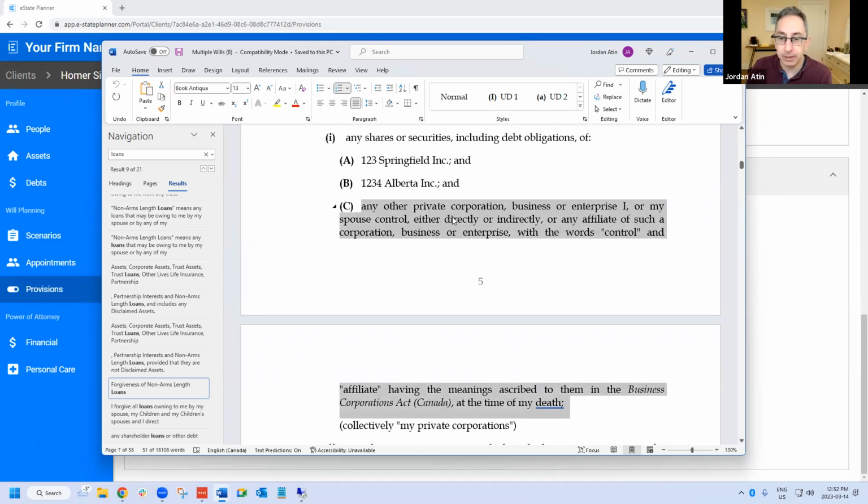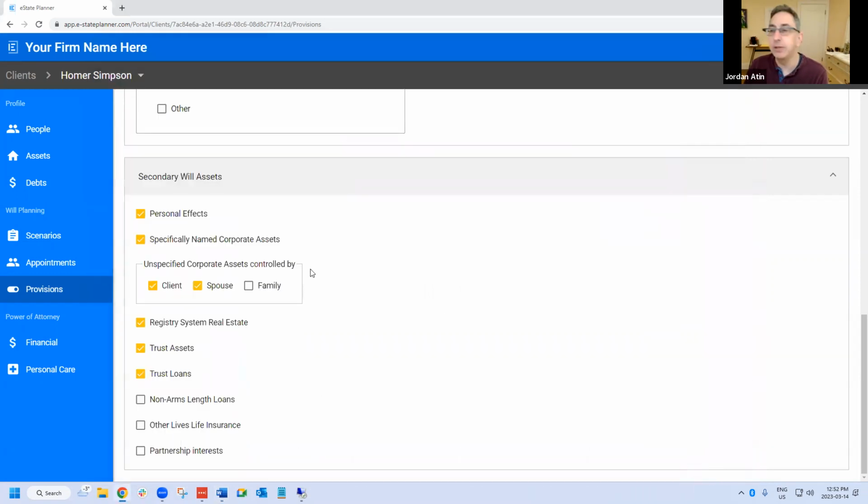This is any other private corporation that I control or my spouse. In this case, we picked spouse control. So that's the unspecified. And we use this definition, and if you don't want to use it, of course you can edit it. But we use that definition because we don't want to try to deal with, in the secondary will, minority interests in private companies that might end up needing probate to deal with. So if we're going to use a basket clause, we're going to want it limited. So that's why we do that.